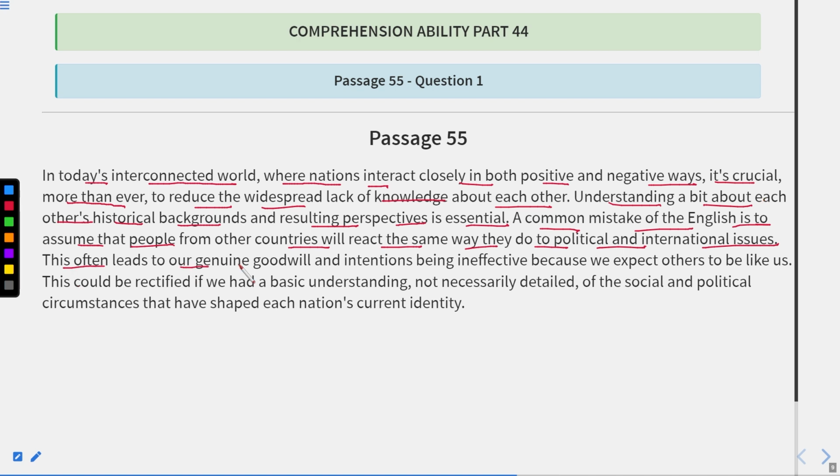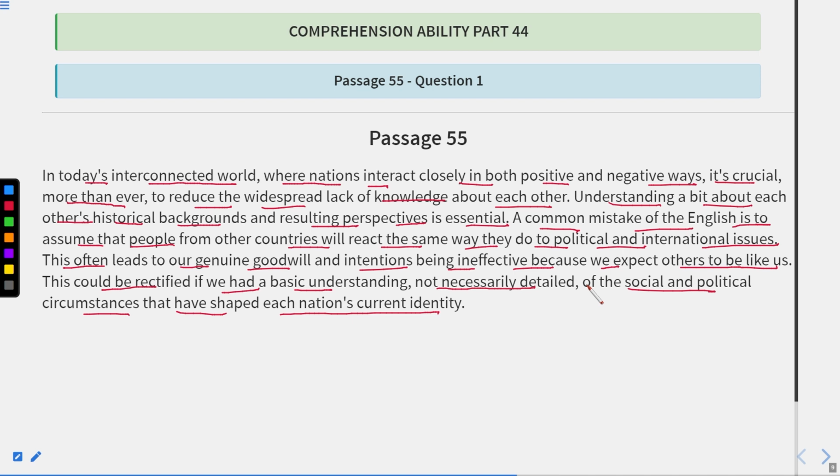This often leads to our genuine goodwill and intentions being ineffective, because we expect others to be like us. This could be rectified if we had a basic understanding, not necessarily detailed, of the social and political circumstances that have shaped each nation's current identity. Identity means identification. Now, the gist of this passage is totally about the political intentions of some people as compared to other people of the world. Now let us see the questions based on this passage.